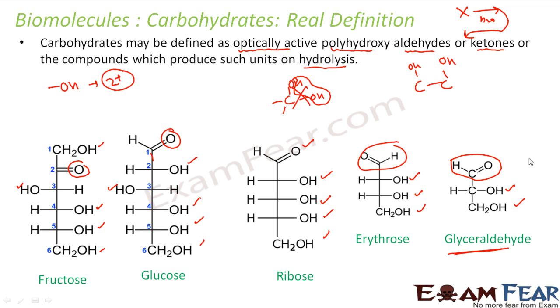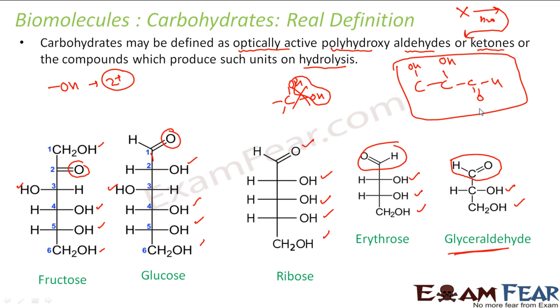Now if I put 2 OH groups on 2 carbons, I need at least 1 aldehyde or ketone group, right? Even if I put an aldehyde group here, I need 1 carbon for this. Correct? So that means the compound I'll get as a carbohydrate will have a minimum of 3 carbons, and that is glyceraldehyde.